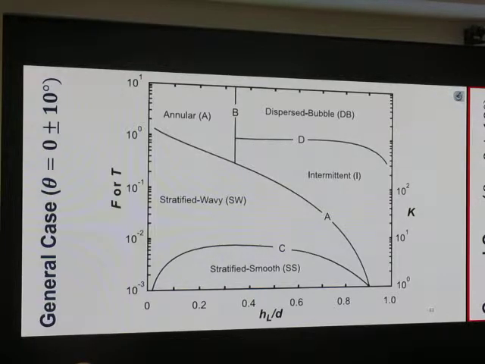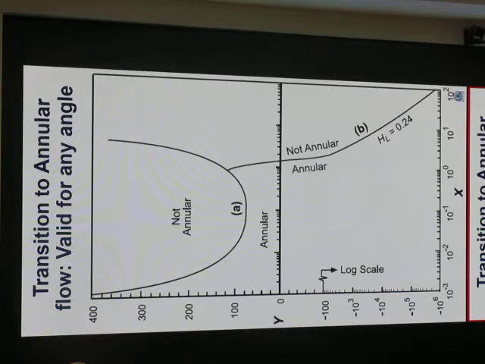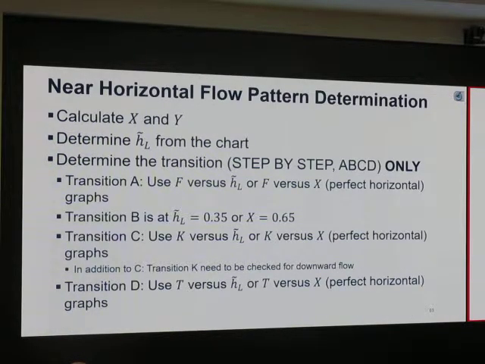Then we have another chart. This chart can tell the flow pattern. So the way it works is in this slide. When we calculate x and y, for example, I give you the value of x and y, you read the H tilde from the chart, or maybe I read it for you already. To find the flow pattern for the mechanistic model, there is a lot of explanation, but we skip that. So this is just how it works.